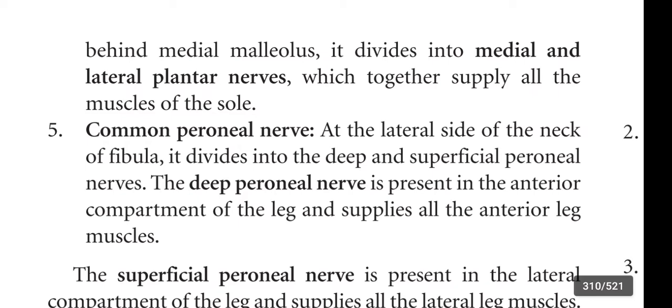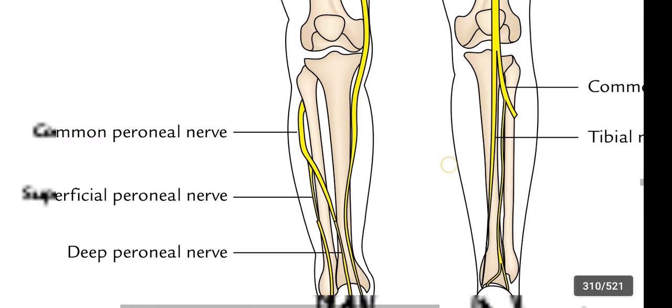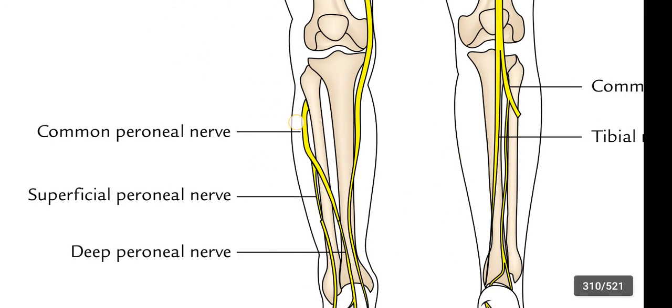At the lateral side of the neck of fibula, this is the common peroneal nerve. This is the lateral side, this is the medial side.